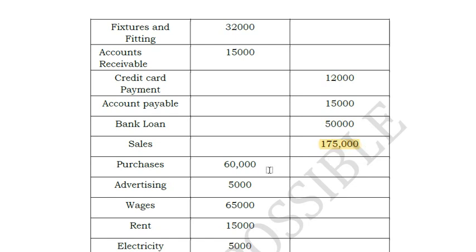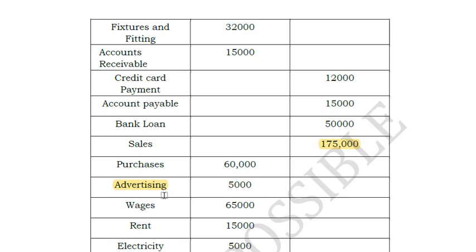Purchases means an expense. Till now we have seen the balance sheet accounts, so these are all your P&L accounts. You should distinguish between what is an expense and what is a balance sheet item. Purchase, it is an expense, yes, because it comes under your P&L category. So debit all expenses, credit all income. Advertising, it is an expense because you have paid for it and it is expense in nature.